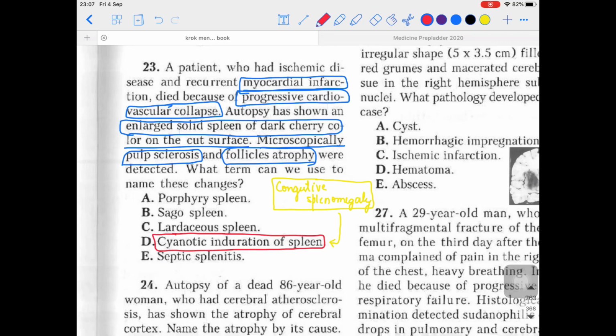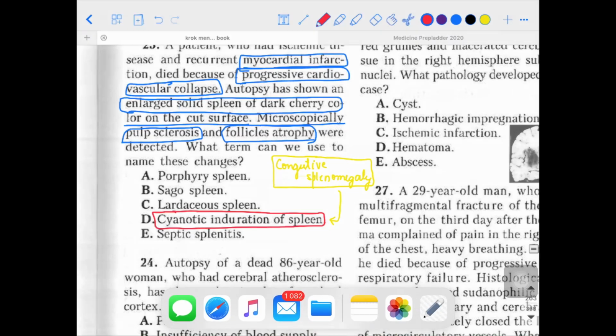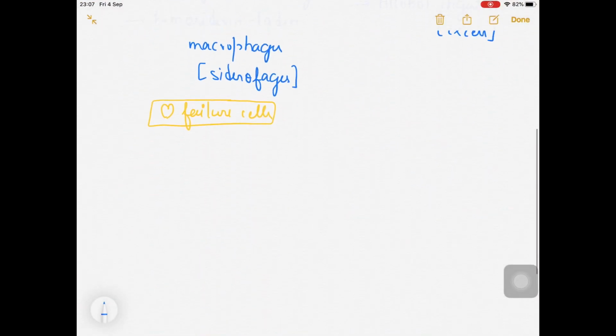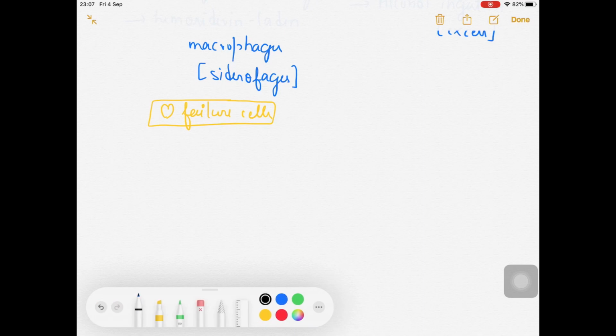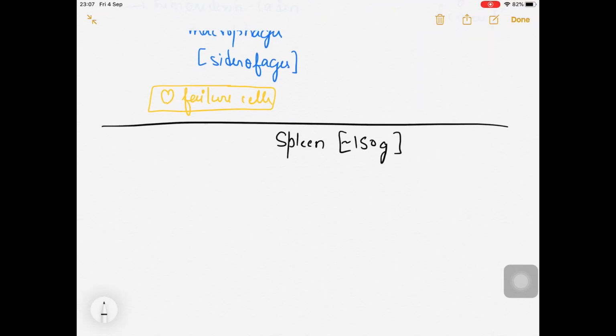Okay, so look, let me make it very simple. First of all, what are the conditions? Let's talk about that. We are talking about the spleen. The average weight of the spleen is about 150 grams in males. I am talking about the average male; however, it can vary.